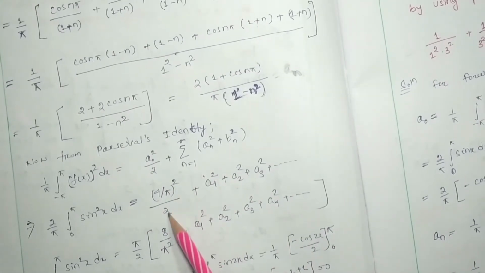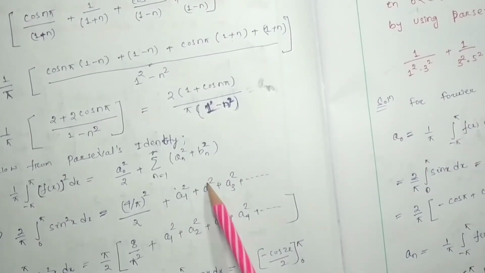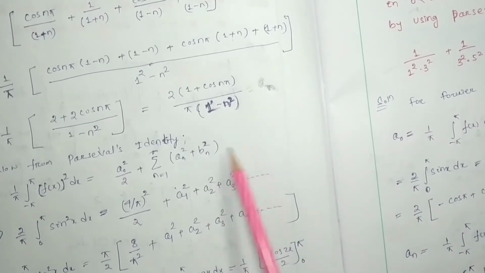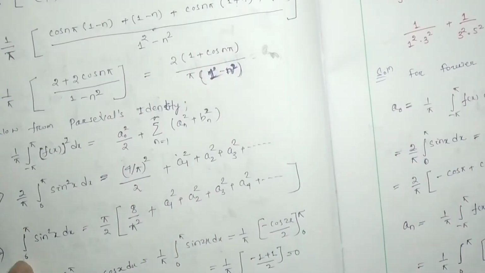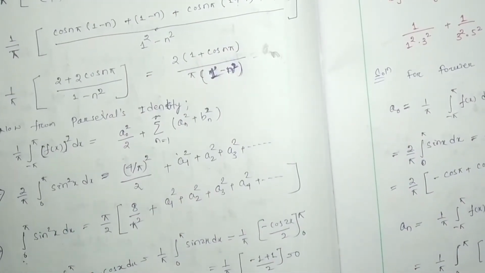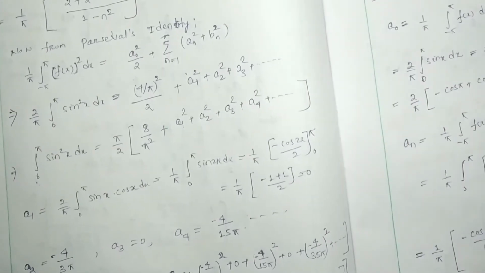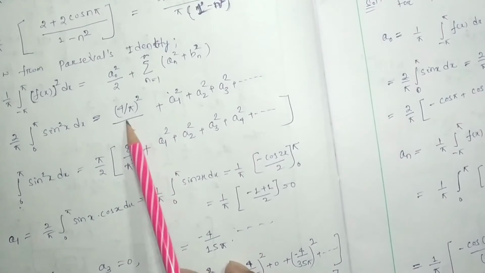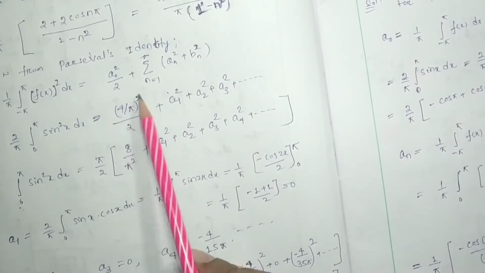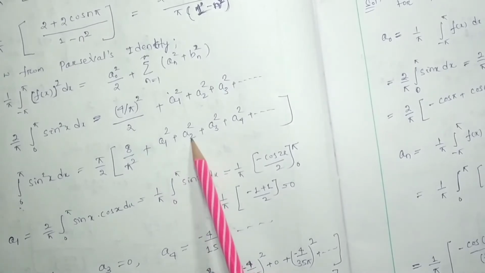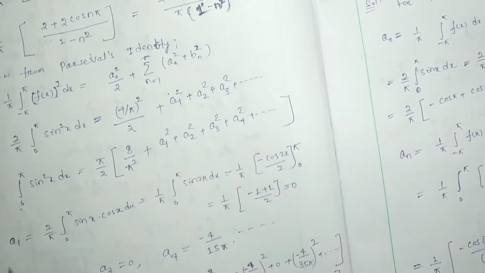Okay, so it will be (4 by pi) square by 2 plus a1 square plus a2 square plus a3 square and so on, and bn will be equal to 0. So here the 2 by pi will be moved to the right side, it will be pi by 2 into this, which is 4 by pi whole square by 2, or we can write 8 by pi square, plus a1 square, a2 square, a3 square, plus a4 square, like that.